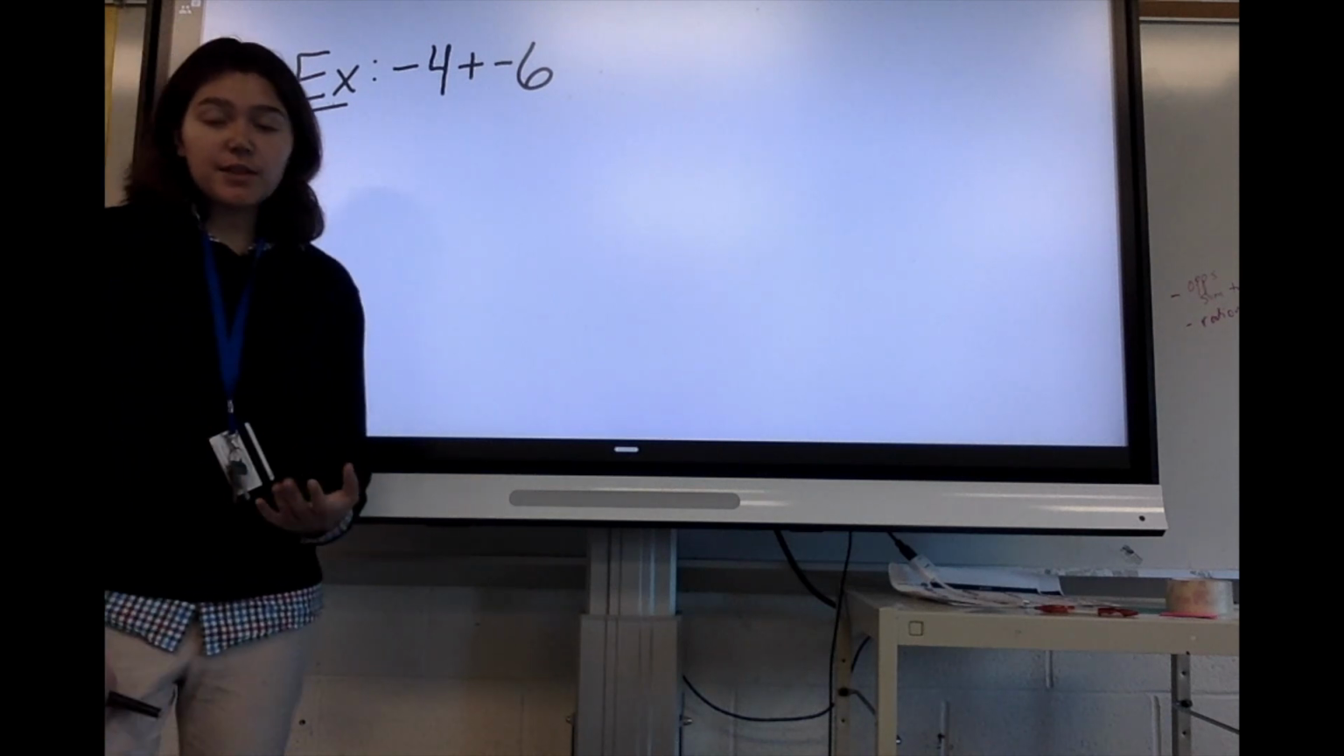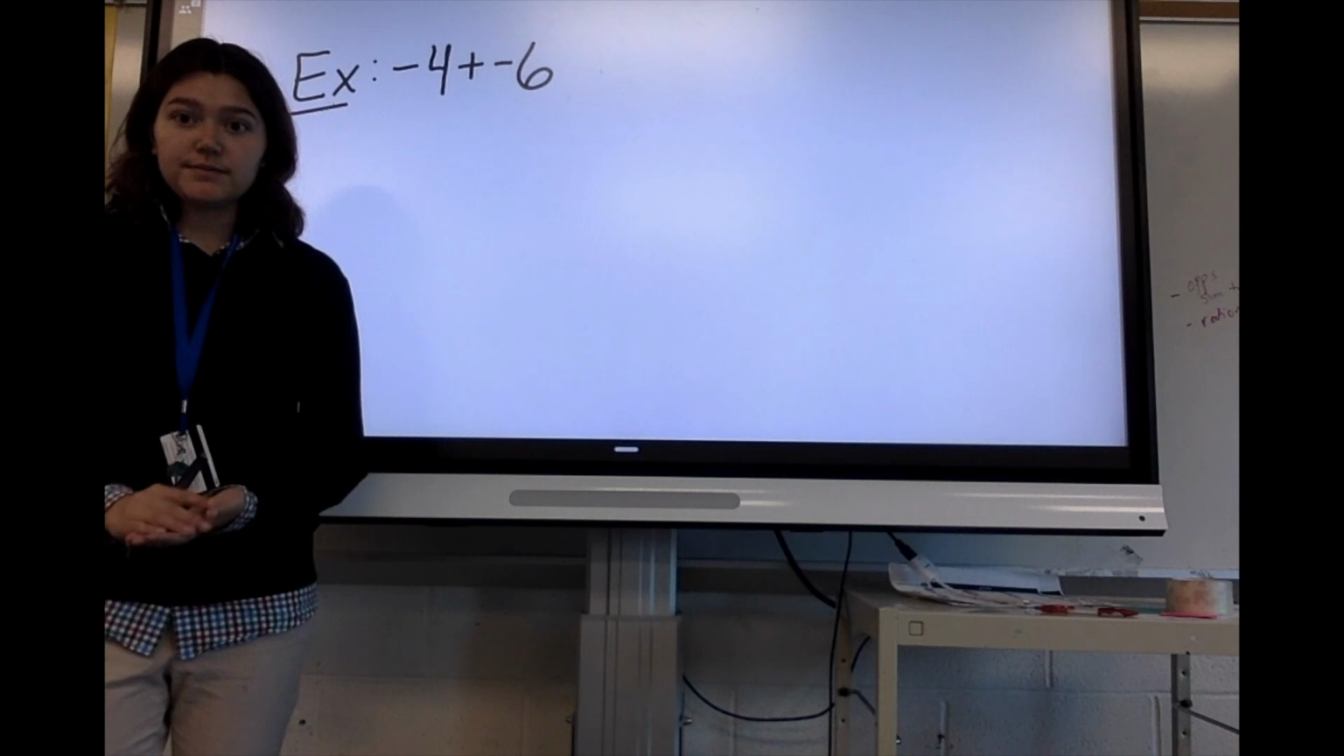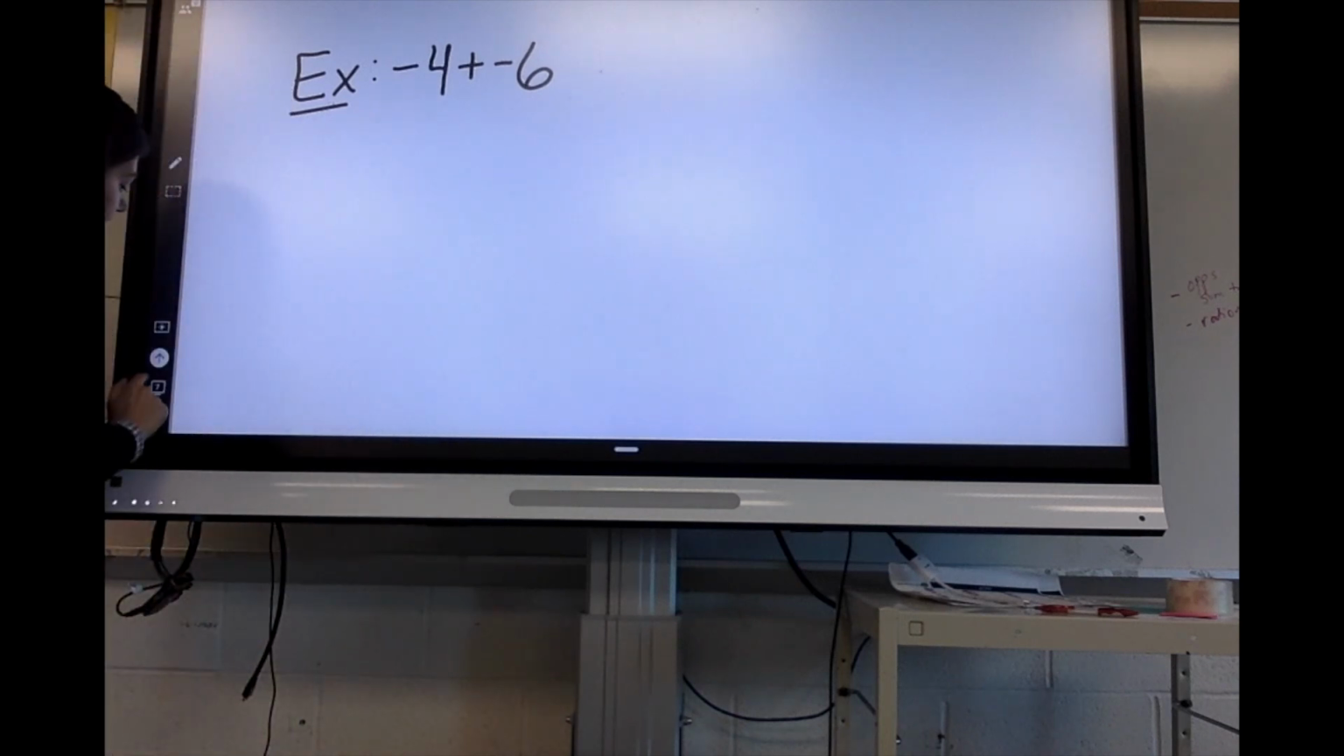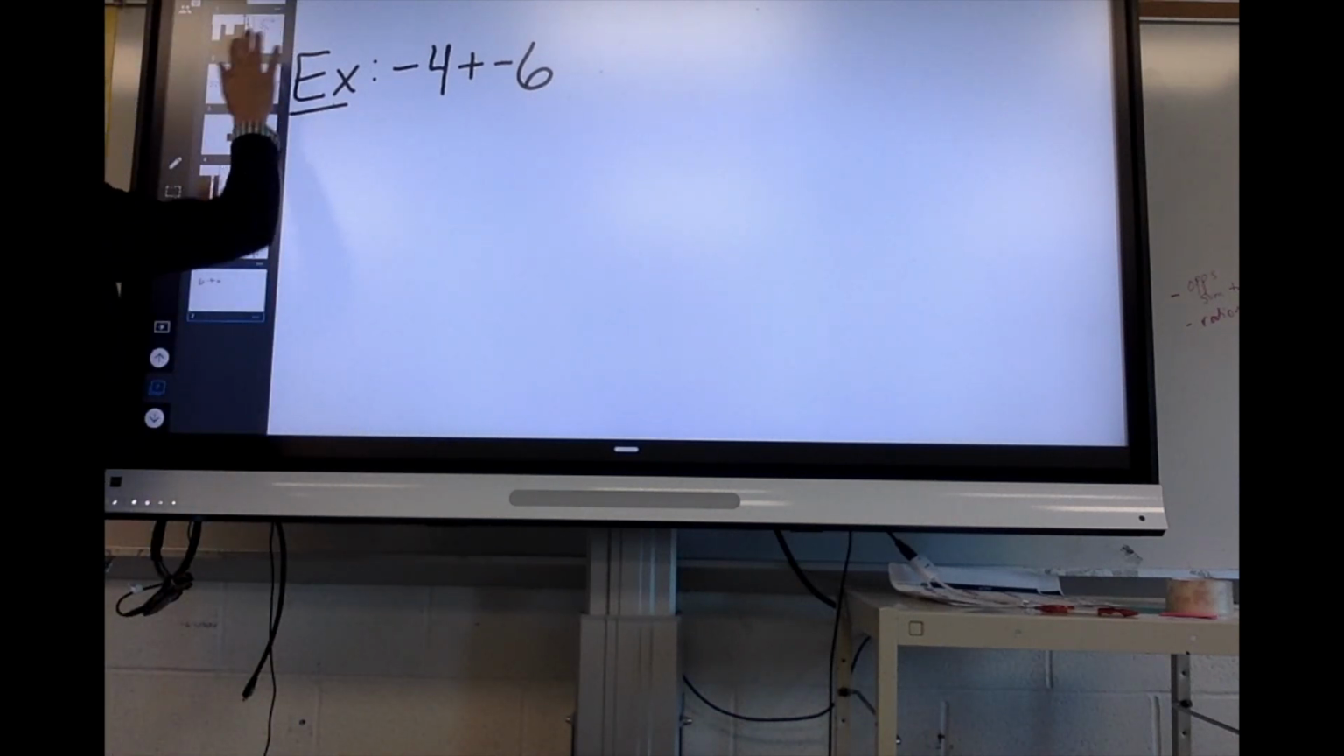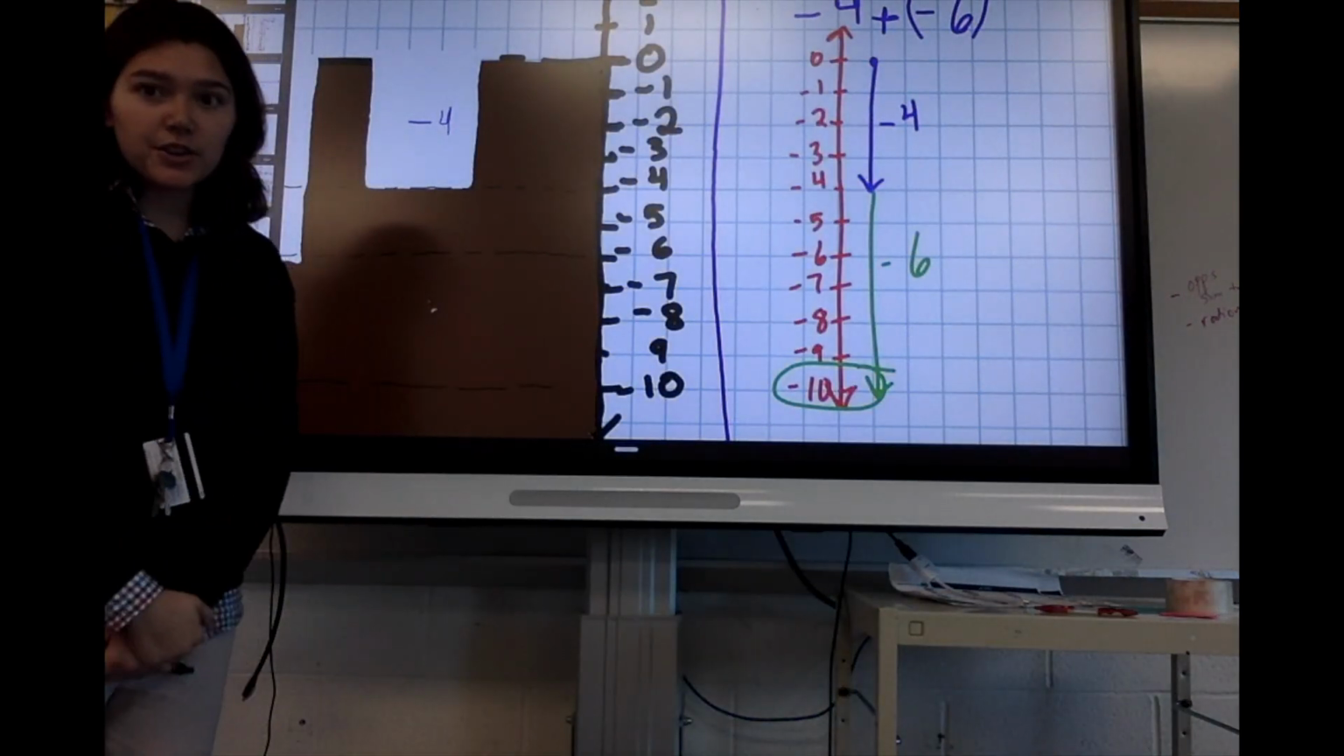The first way we can think about it is the hole model, the dirt model. If I have negative 4 plus negative 6, I'm going to go to my hole drawing.